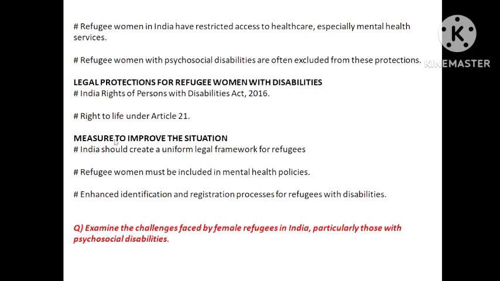Now, what are the measures to improve the situation? If you have given the problems, the same thing should be mentioned in the measures also. If you have given that the refugees are facing sexual problems, in the solution you should give that the police should take more care that the sexual abuses faced by the women get registered. That is the thing. There should be a legal framework. India should create a uniform legal framework for refugees. See, uniform is what? Same for everyone.